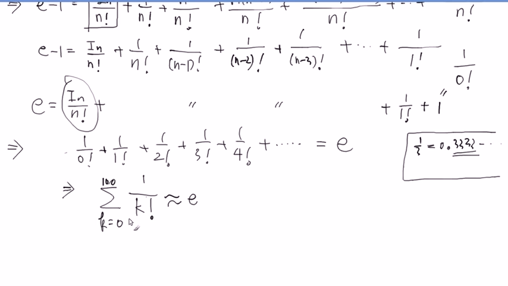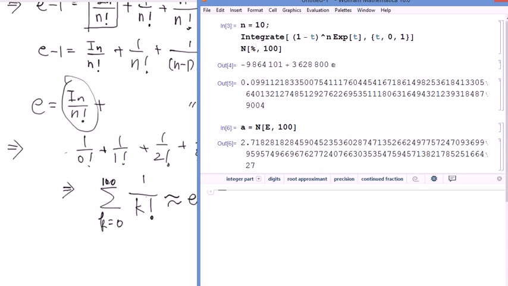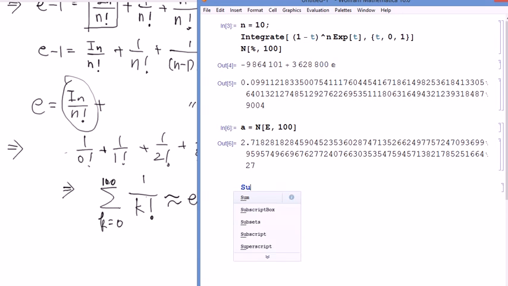Once you write it clearly in this sigma notation and have that habit, let's get used to it, then you can write it in Mathematica like this. A sum, that's the sigma notation, and then you write down that formula, 1 divided by k factorial. Okay? That's your summation. And then you put this 0 to 100 thing like this. K starting from 0, going all the way up to 100. And then it's going to calculate the value. I'm not going to show that because it's going to keep the exact form, the actual fraction, but what we need is the numerical value, right? So I'm going to call that B of this previous one. We just calculate it down to 100. So that's going to be number B.